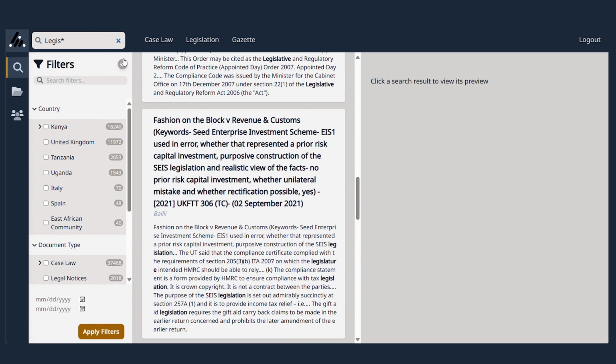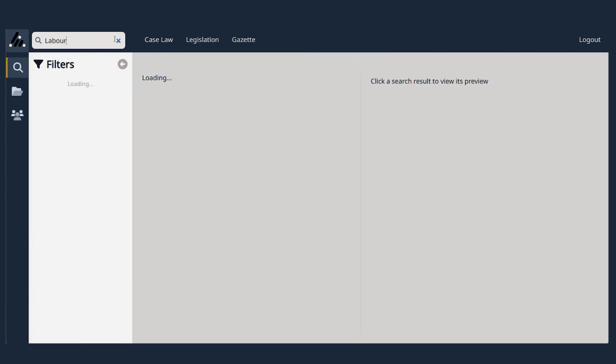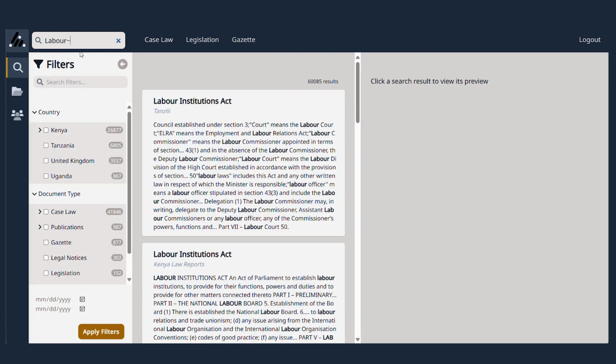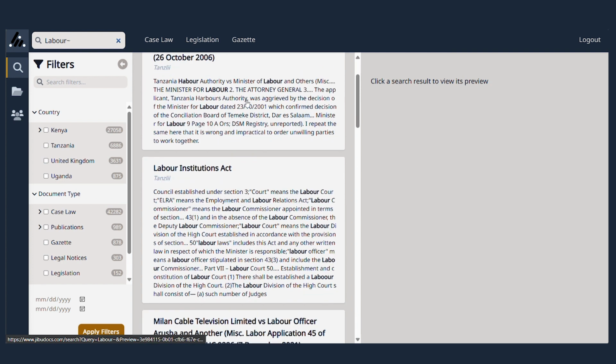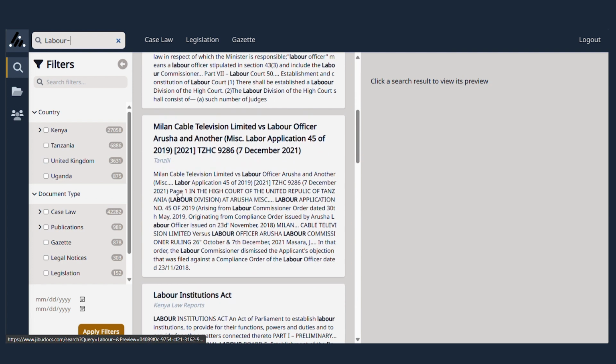The next one would be the fuzzy search. More often than not, we have American English and British English. Like the word labor, where we have one with a U, and one without a U. So we have labour, labor, and other spelling variants.